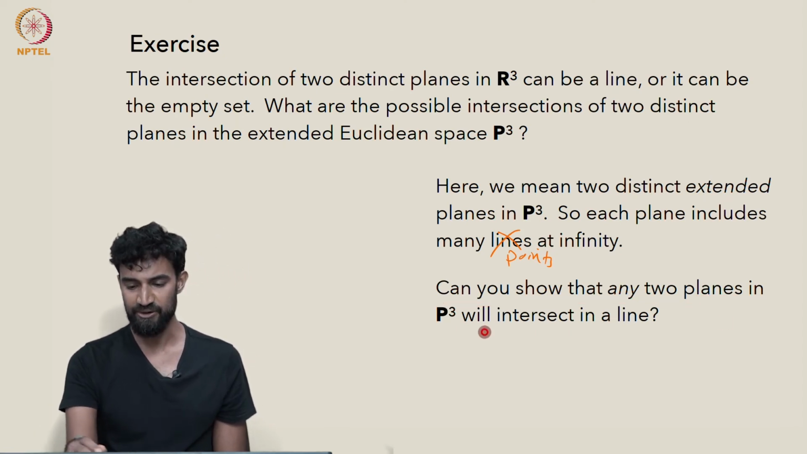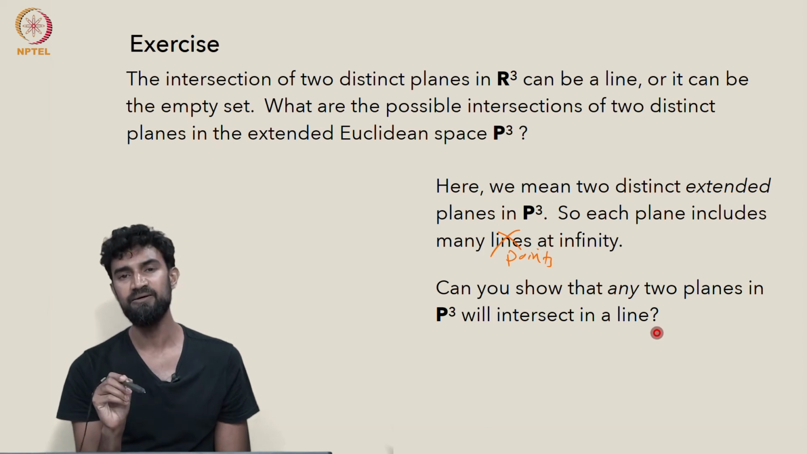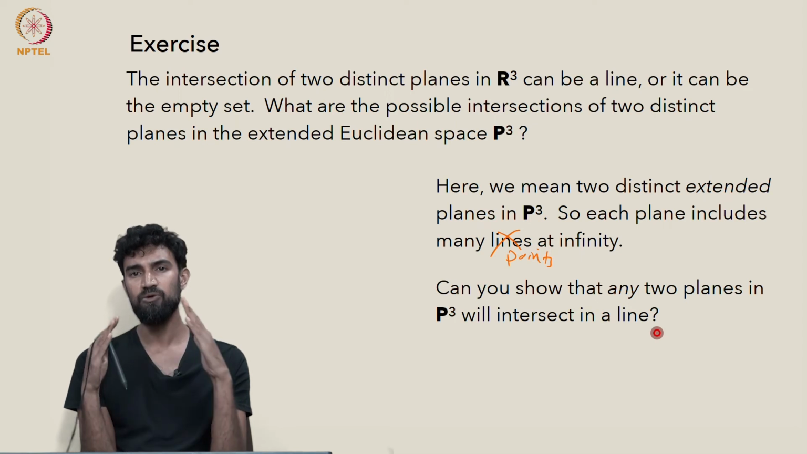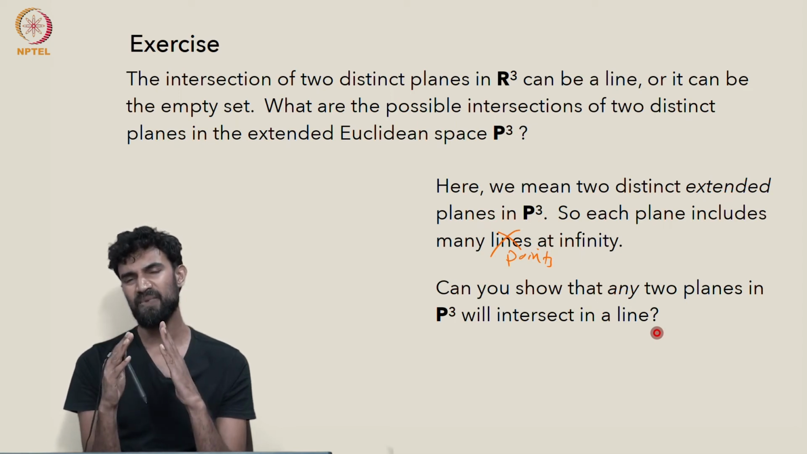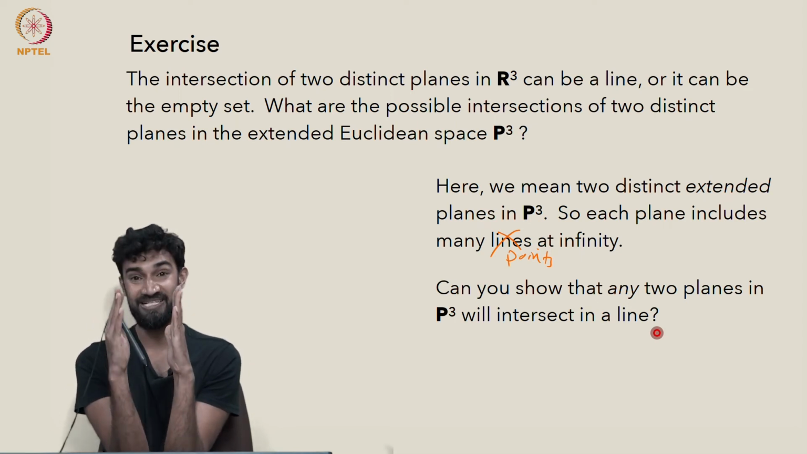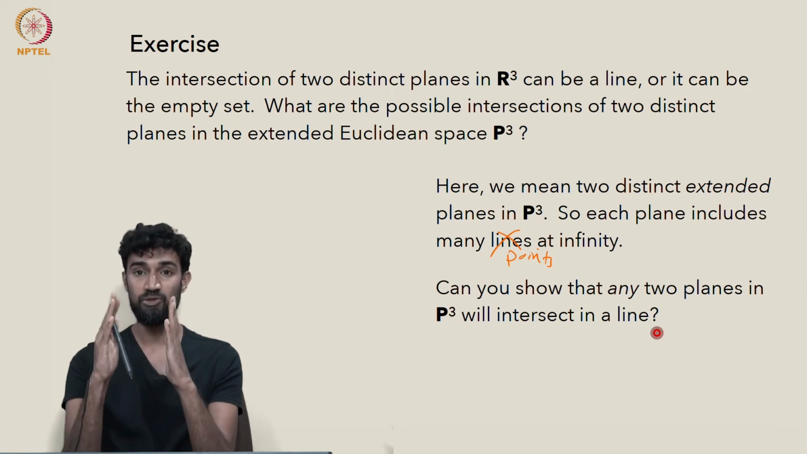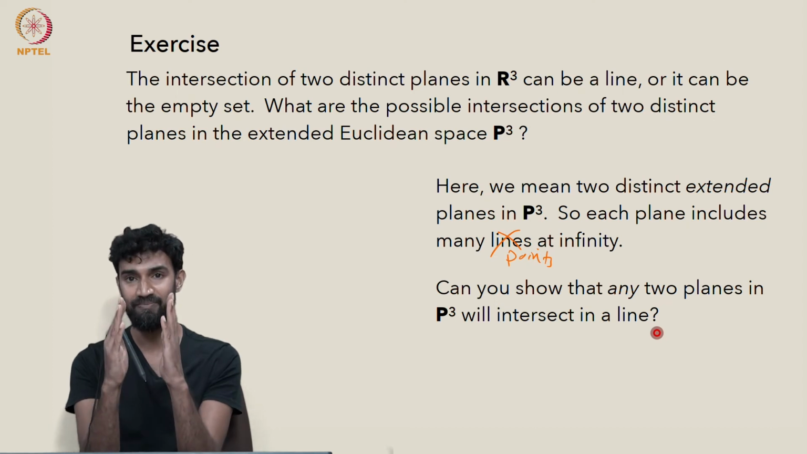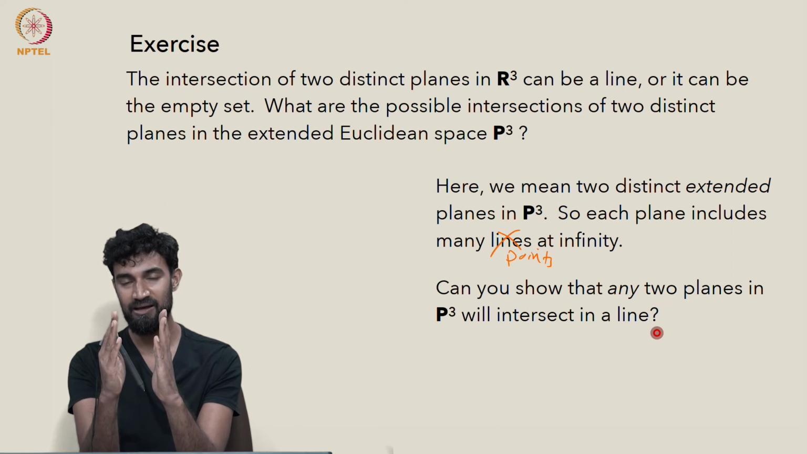Their intersection is guaranteed to be a single line. So can you show this? Can you show that any two planes in P3 will meet in a line? Basically, you have to worry about the case where the ordinary Euclidean versions of the planes, their restrictions to R3, are parallel. In that case, do they still meet in a line?